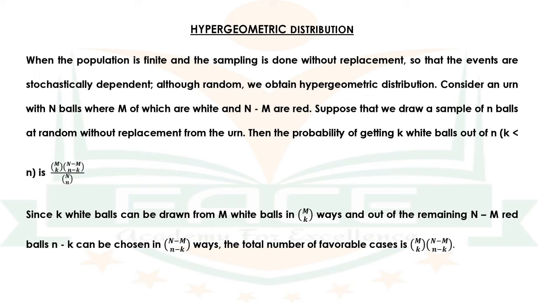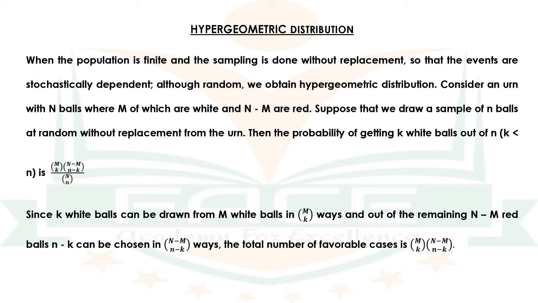Suppose that we draw a sample of small n balls at random without replacement from the urn. Then the probability of getting k white balls out of small n, where k is less than n, is MCk times N minus M C small n minus k, the whole divided by NC small n.